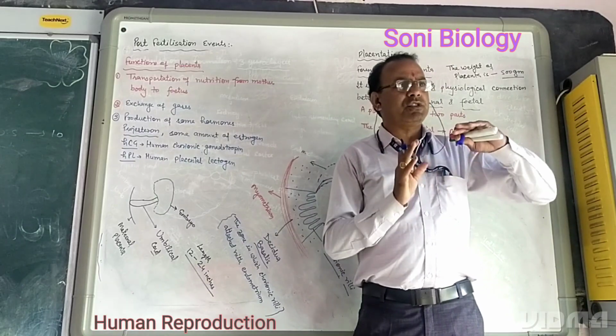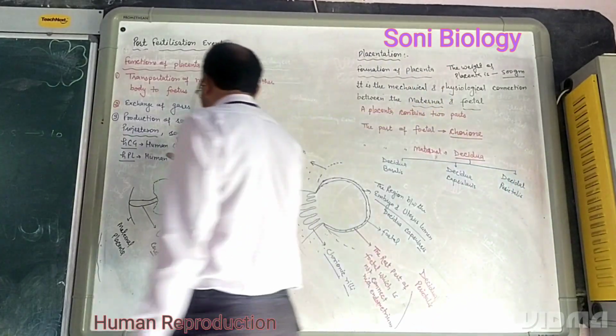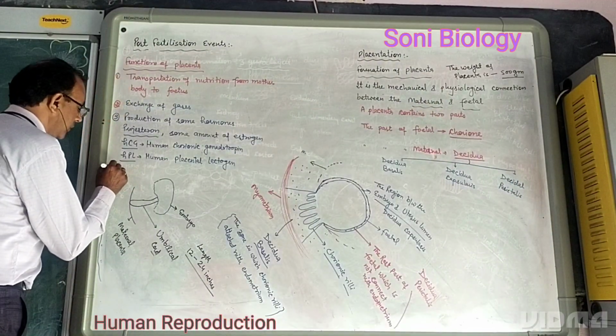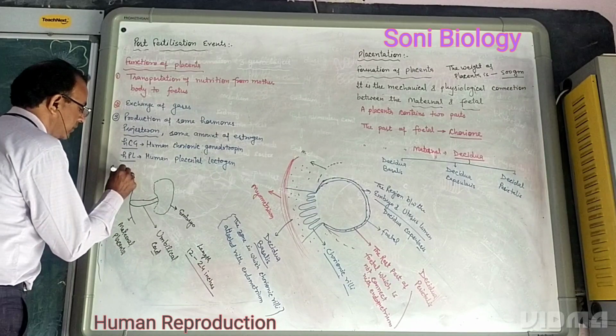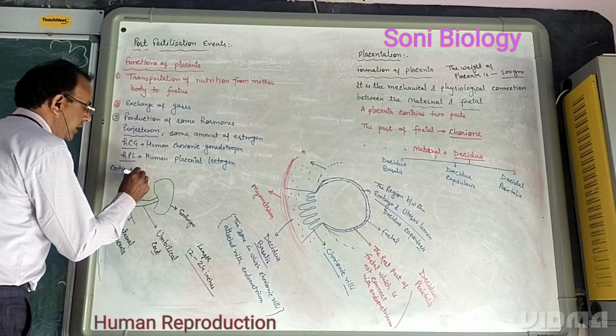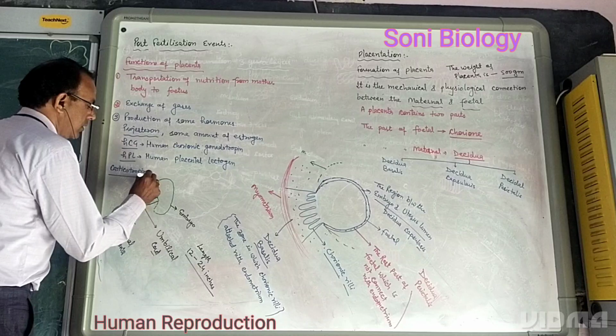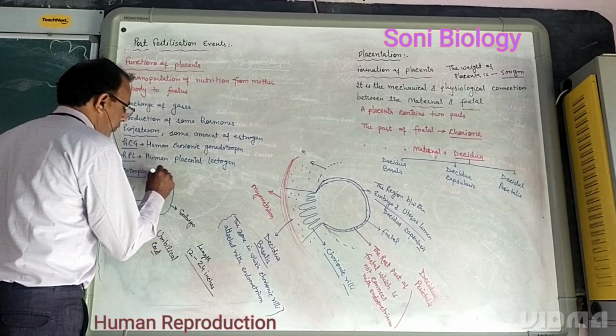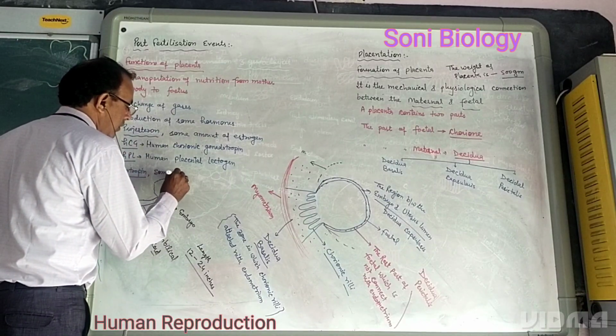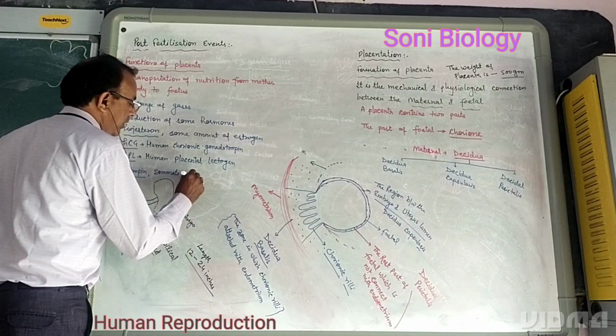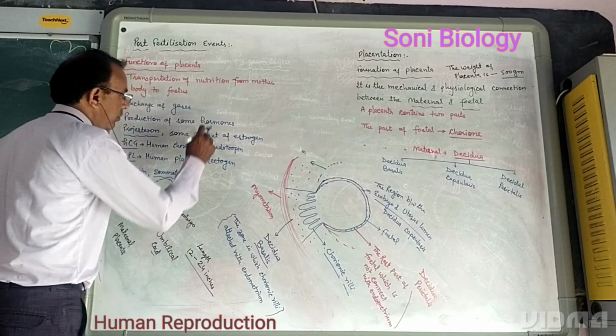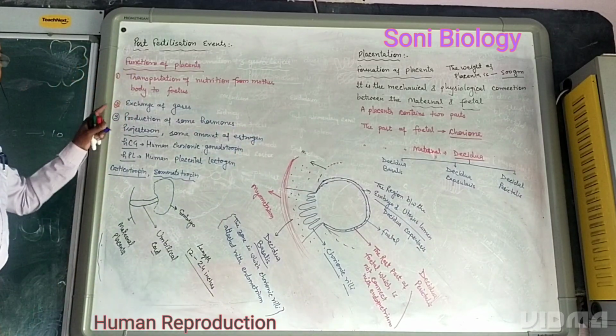These are also hormones secreted by the placenta.